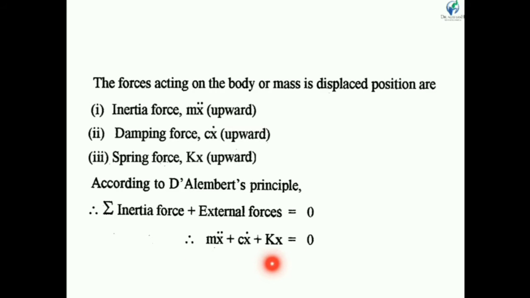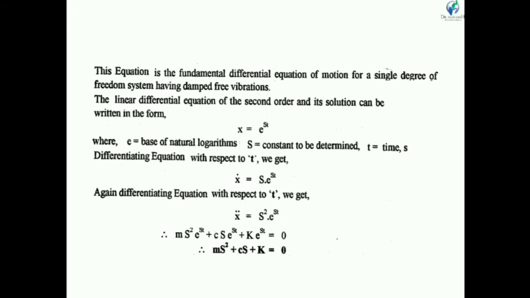So we have the equation of damped free vibration: m x double dot plus c x dot plus kx is equal to 0. This is the fundamental differential equation of motion for a single degree of freedom system having damped free vibration.